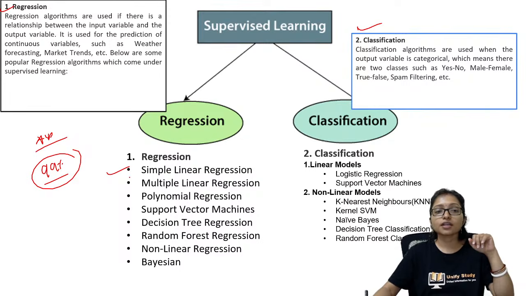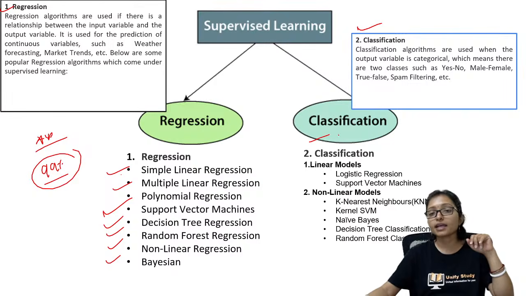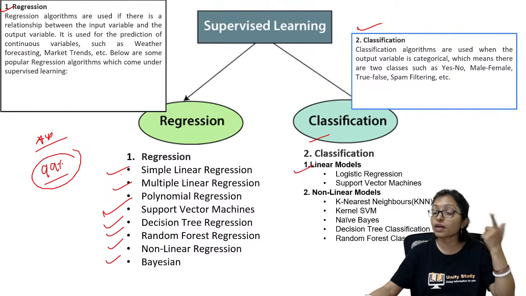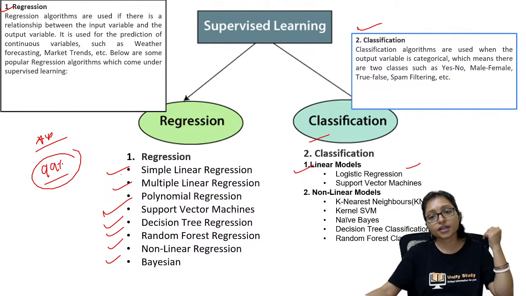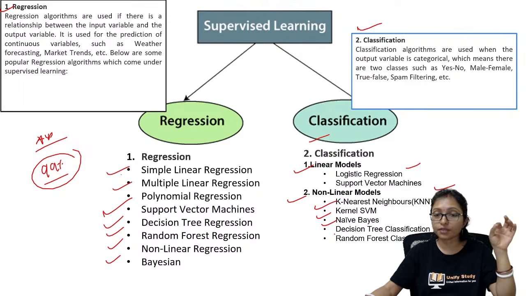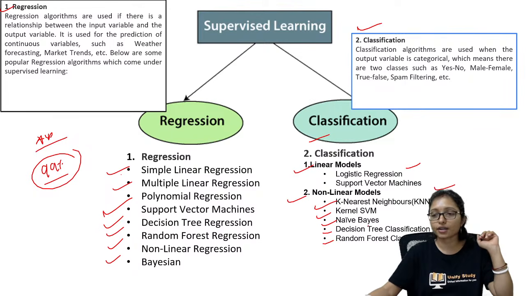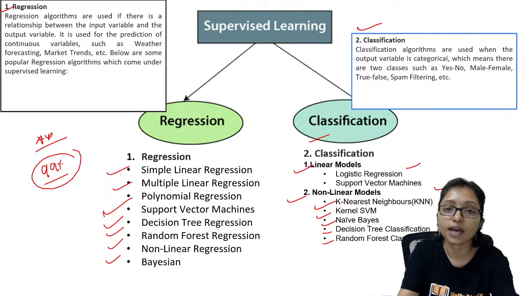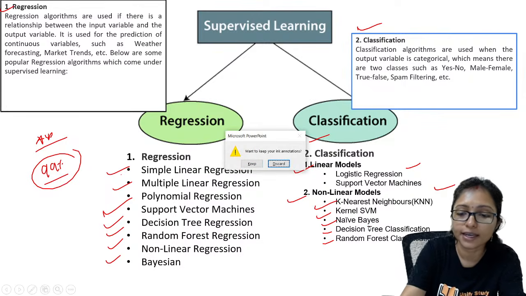Here the regression: simple linear regression, multiple linear regression, polynomial regression, decision tree, random forest, these are all coming. Under classification, linear models. What is a linear model? Logistic regression and support vector machine. Non-linear are KNN, kernel, and there is Naive Bayes theorem, that is very important, decision tree and random forest. These are coming under supervised learning.